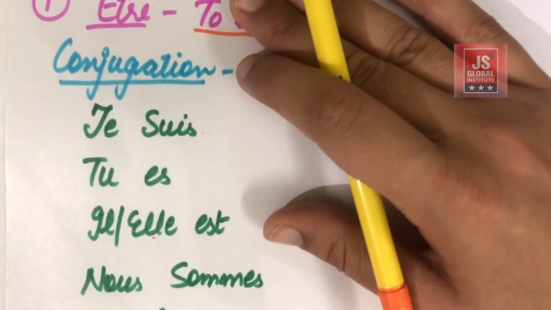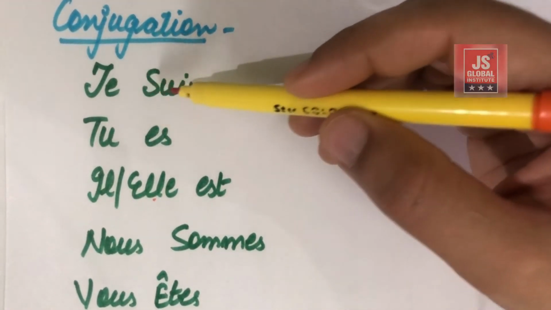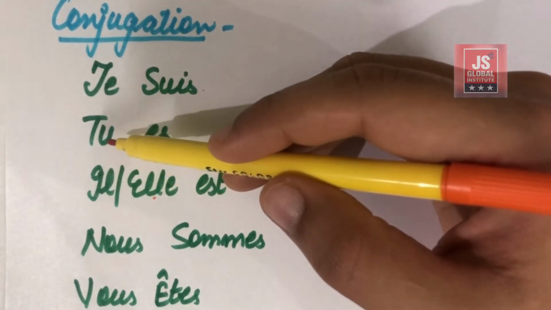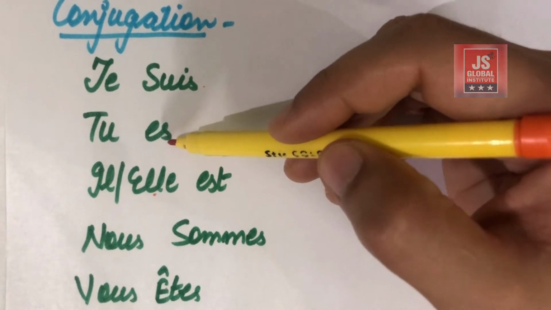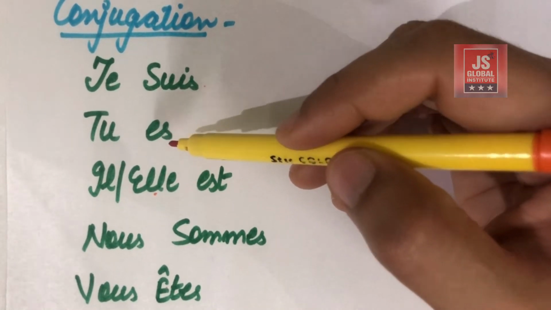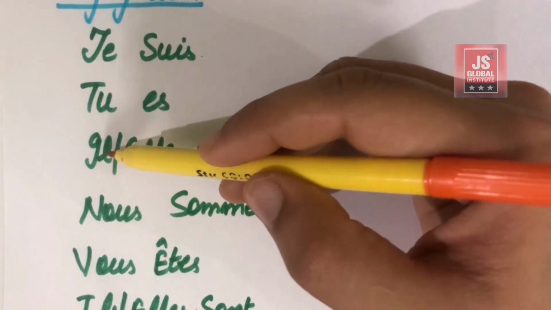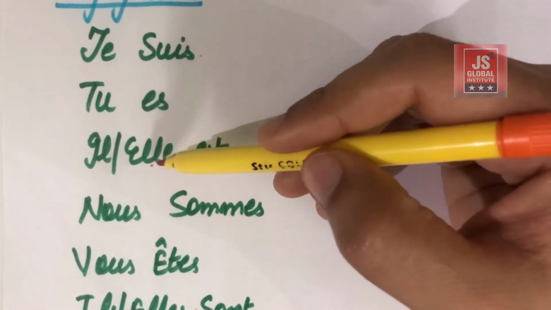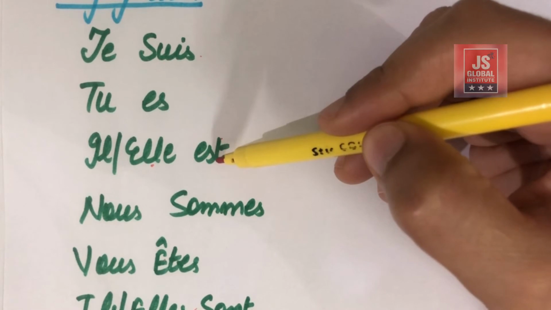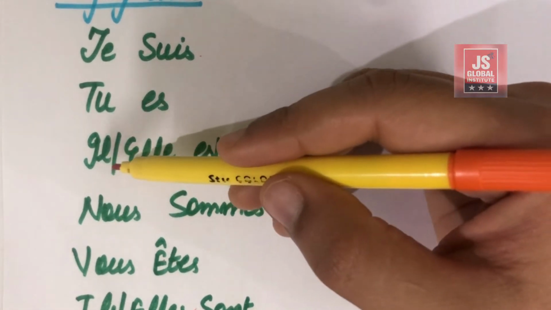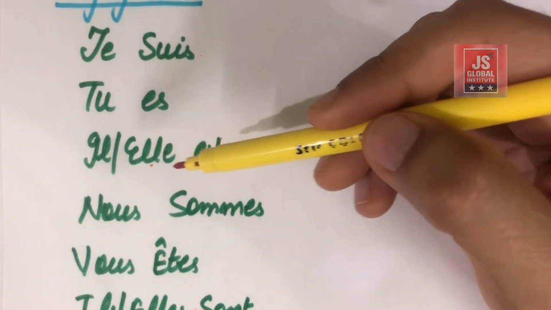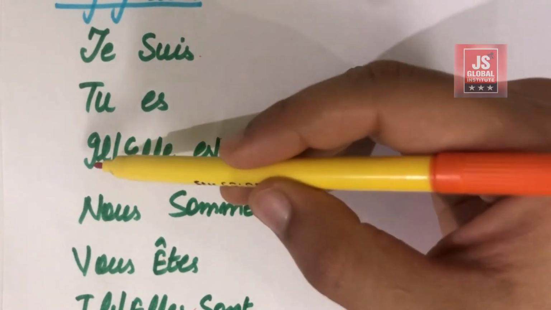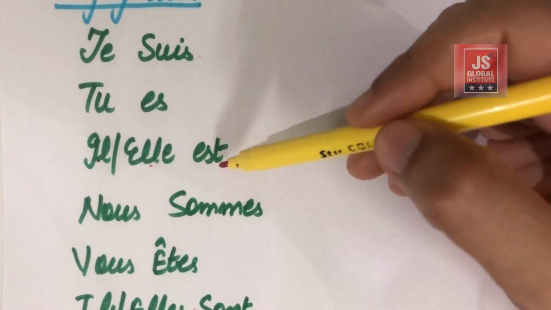Okay, so the number one is je suis, which means I am. Number two is tu es, which means you are in informal sense. Next is il est, elle est. Always with il and elle, same conjugation is used. Okay, for example with he and she, also in English we use is. He is, she is. Similar is the case with the French, il est, elle est.